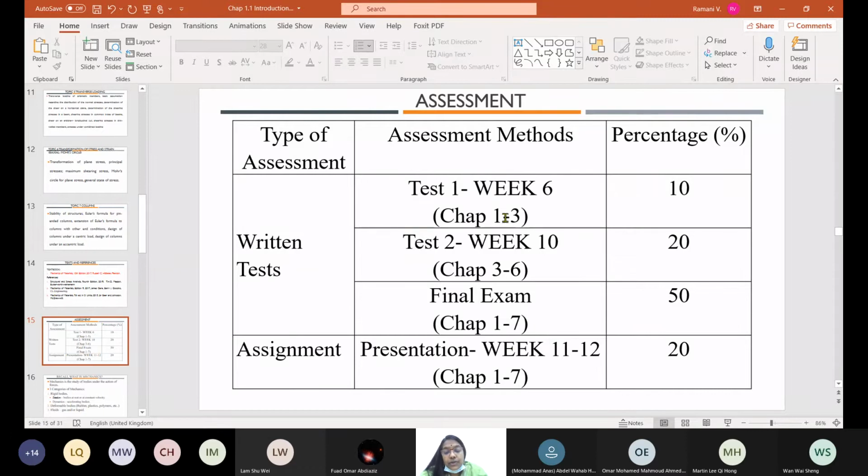Because of that, I request you to start studying from the beginning. Do it every class also. Half the class I teach, half the class I ask you to work out. You must do it. Switch on camera. Last time, most of the students cooperated. They switched on camera and worked out. You have to do it that way. Final exam covers all chapters. If there is a presentation, I do it within this week.